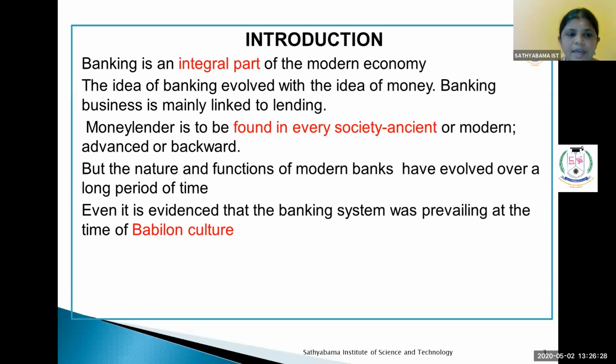Banking is part of the modern economy. It is the lifeblood of our country and the backbone of every organization and every trade. The idea of banking evolved with the idea of money, and it is linked with lending. The money lender is the biggest source of funds and is found in every society.